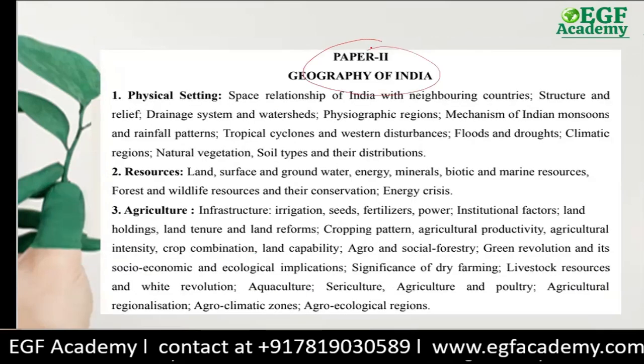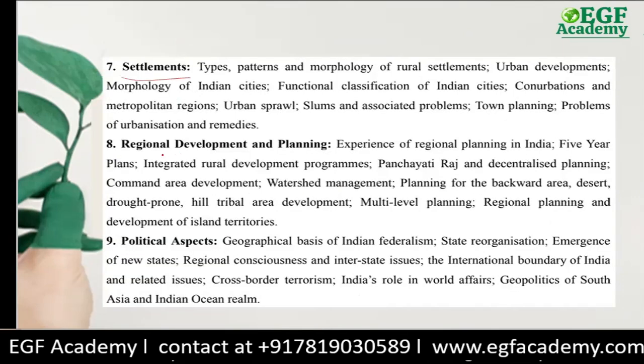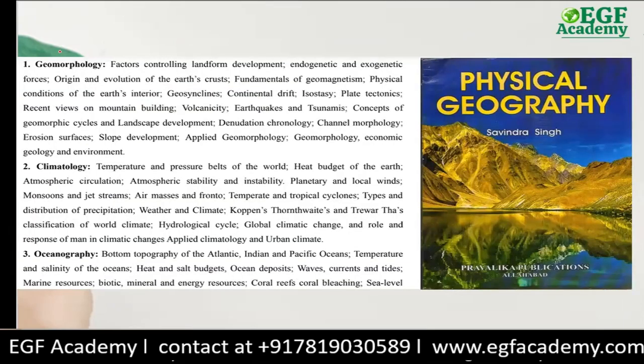Then there is Paper 2, which includes Geography of India, in which the first unit is Physical Setting, second Resources, third Agriculture, then Industry, Transport, Communication and Trade, Cultural Setting, Settlements, Regional Development and Planning, Political Aspects, and Contemporary Issues. So for each unit, you have to refer different books.